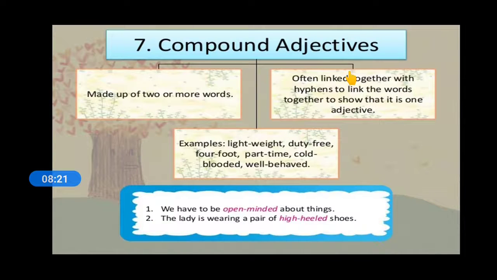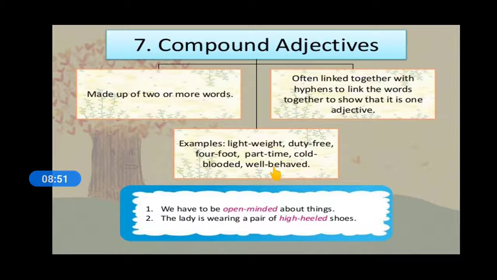And the last one is compound adjectives. When compound or combined words modify nouns, they become compound adjectives, made up of two or more words. This type usually combines more than one word into a single lexical unit and modifies a noun.